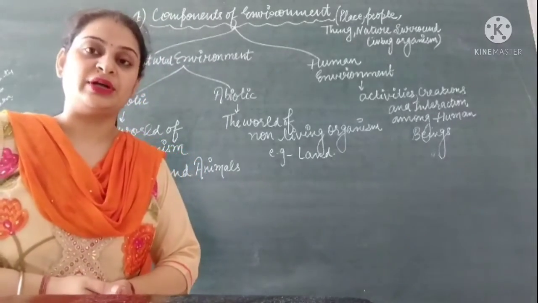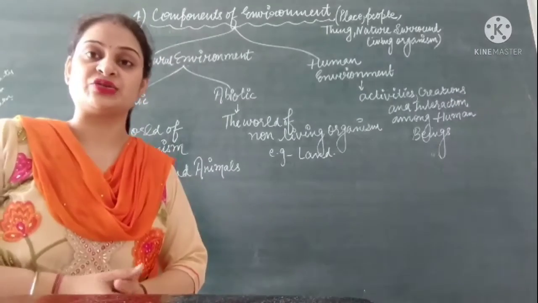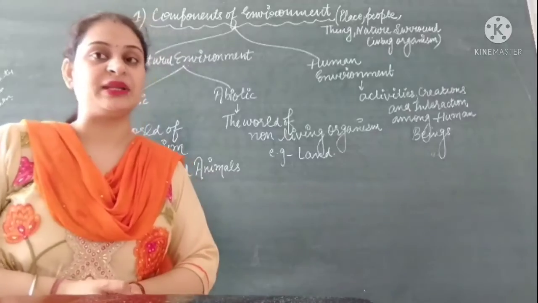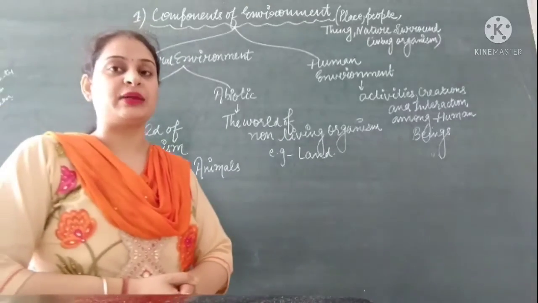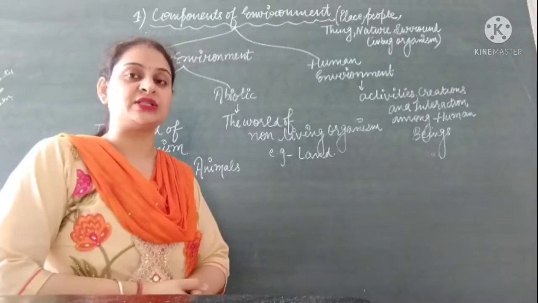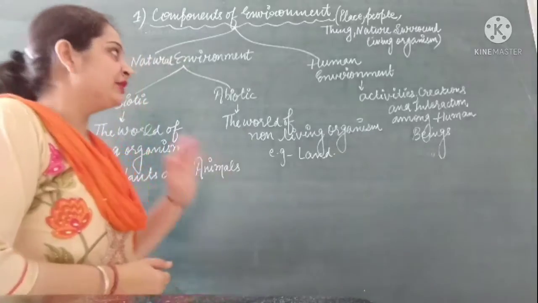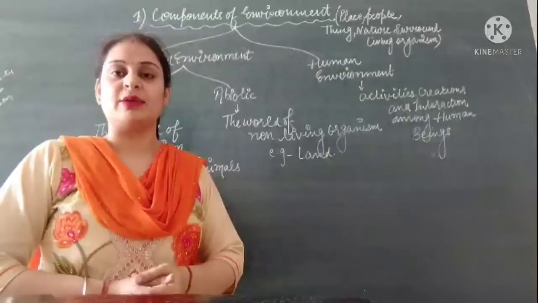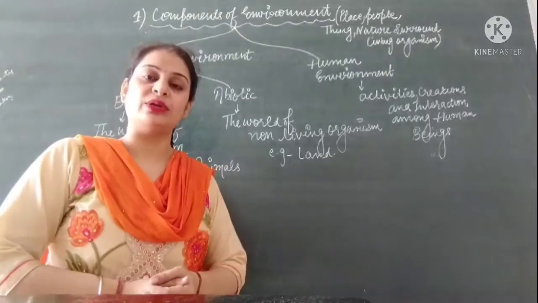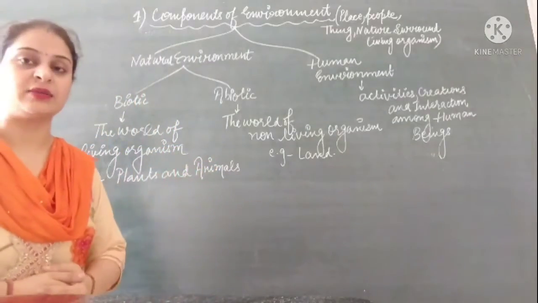Whenever we talk about environment, it comprises the things which are naturally found in environment, which can be living or non-living. It also consists of the things which are created by humans. Natural environment means the environment which is created by nature itself. It includes two types of things: first is biotic and second is abiotic.